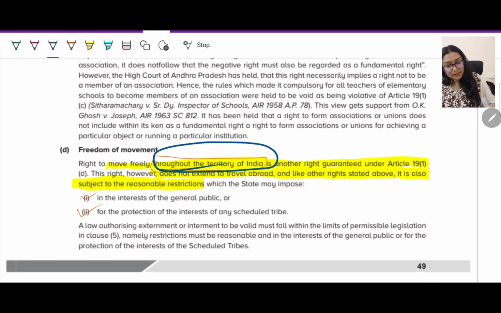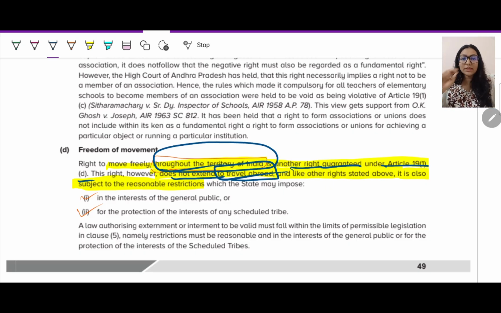Freedom of movement throughout the territory of India: wherever you want to go, in any other state if you want to go, you can move there within the territory of India, is your fundamental right. It is another right guaranteed under Article 19(1)(d). However, it does not extend to travel abroad.